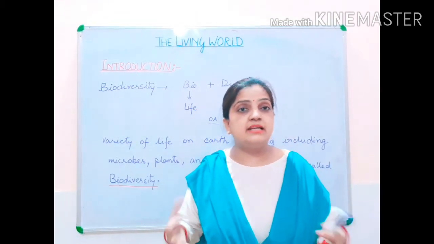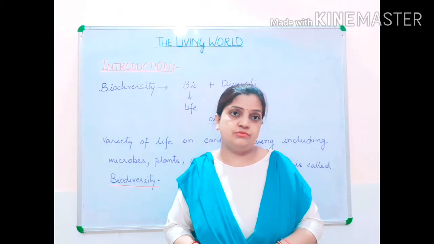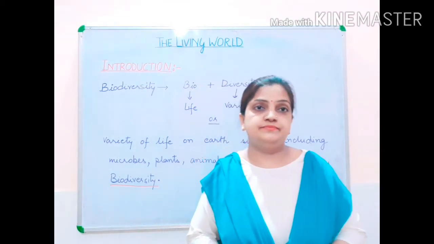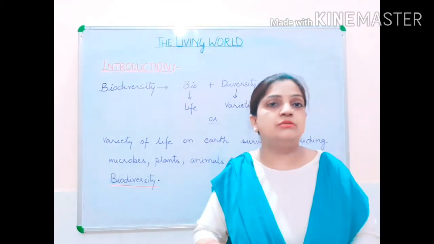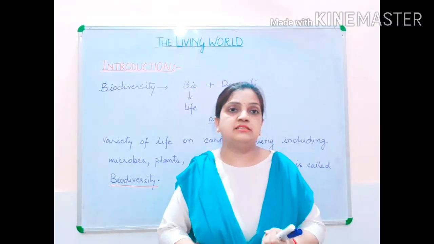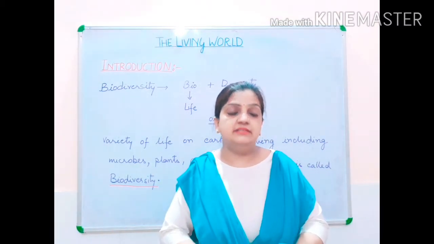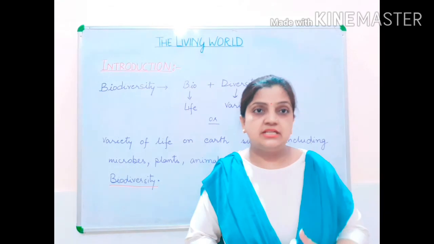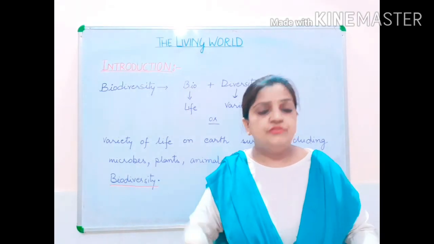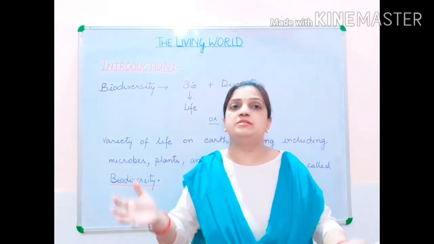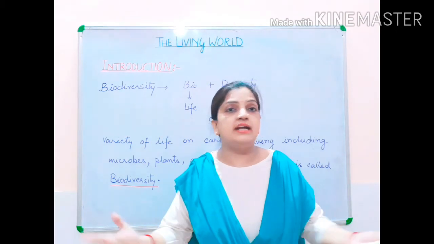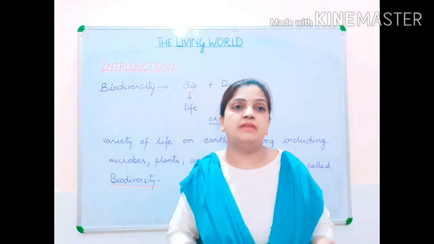So varieties are among the plants category also. If we consider animals, all animals do not look alike. There is a cat, dog, rat, rabbit, lion, tiger, elephant. From a smaller size to a bigger size, varieties and varieties of animals are present on this planet.